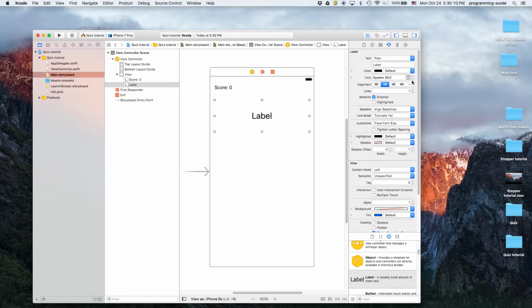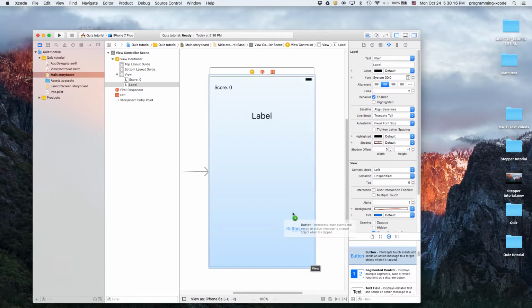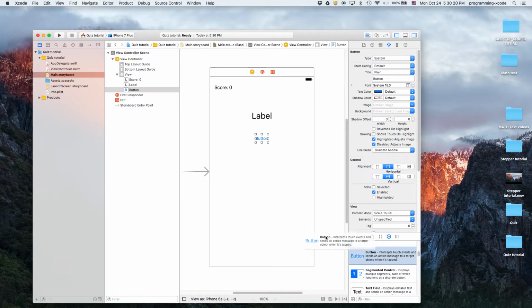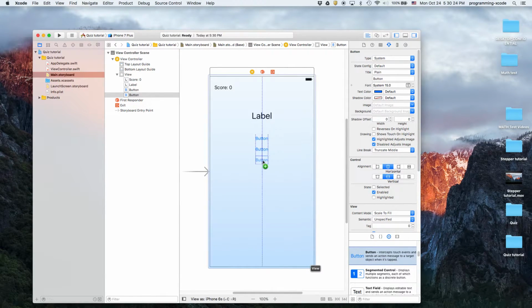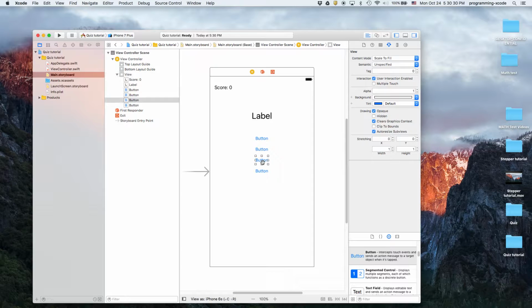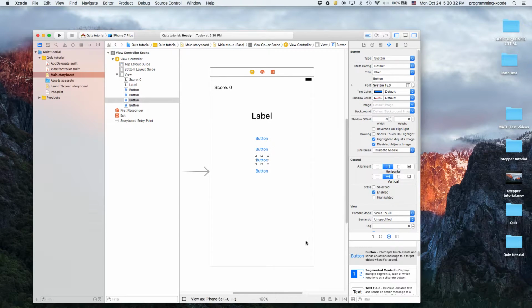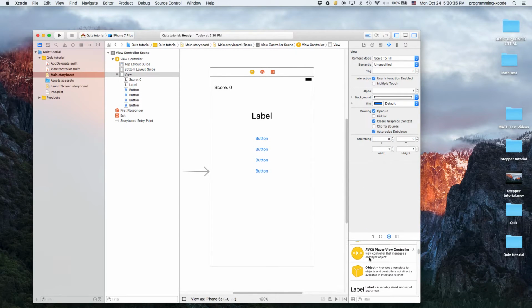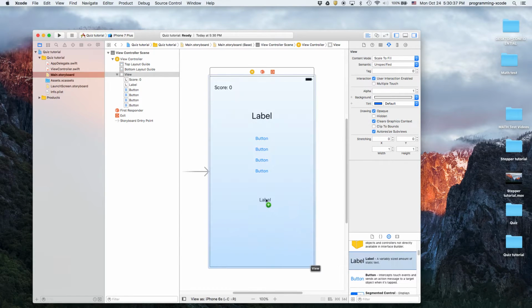Let's make it 30, make it two-lined. Now we're going to add the four buttons. Here comes the next one, here comes the next one, and here comes the next one. So that looks good, but now the next thing we're going to do is add the result.